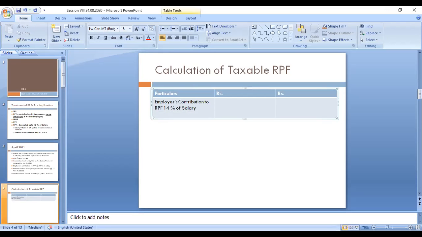Salary means basic pay plus commission, these two things we can call salary. The pay is given as 7,500 per month, so you multiply with 12 for one year. That amount is 90,000 rupees.